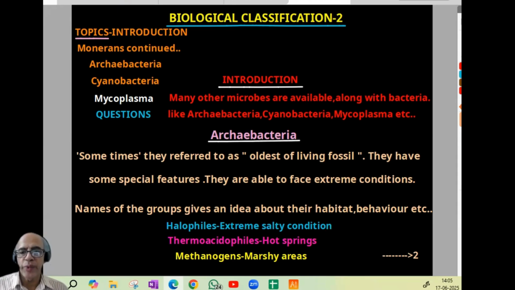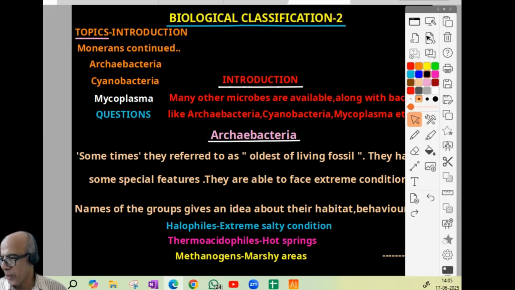And they have some special features. They are able to face extreme conditions. And what their habit and habitat are, we can easily get when we pass through their names. So first group is halophiles. Second is thermoacidophiles. Then third is methanogens. Halophile means their habitat will be extreme salty condition. Thermoacidophile: temperature will be more, acidity will be more. Phile means love, so hot springs. And methanogens are concerned with the marshy area. I think the first page is clear, so we can proceed to the second page.